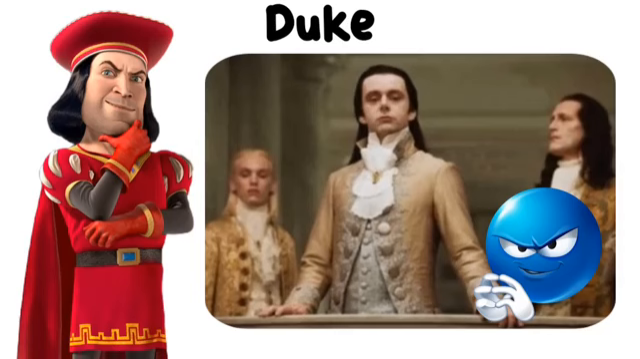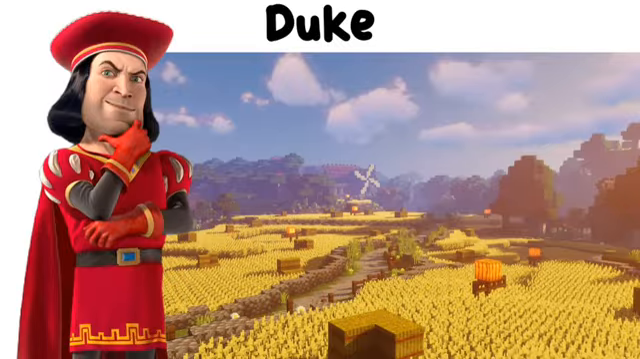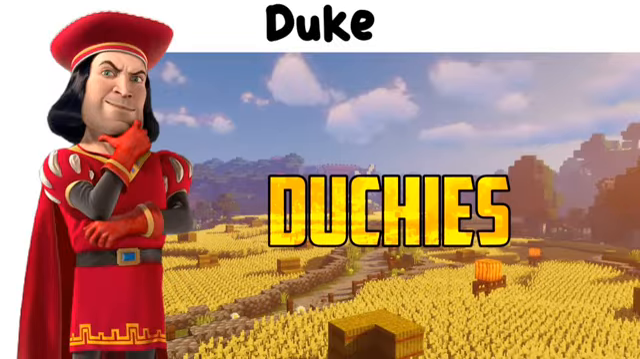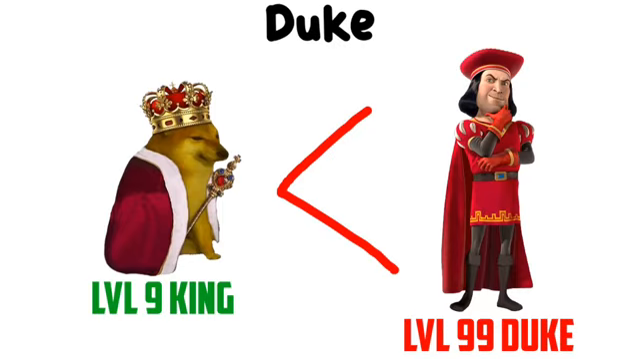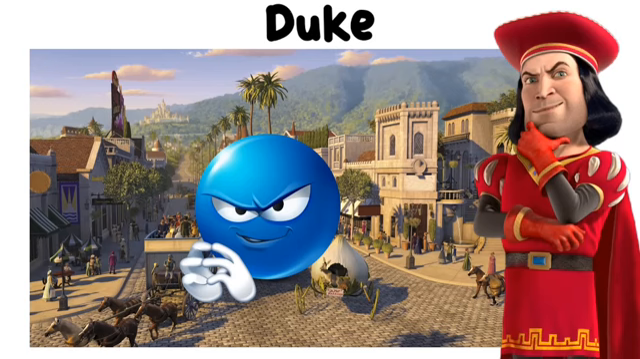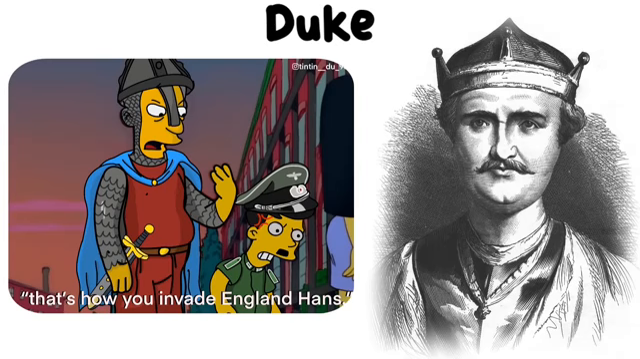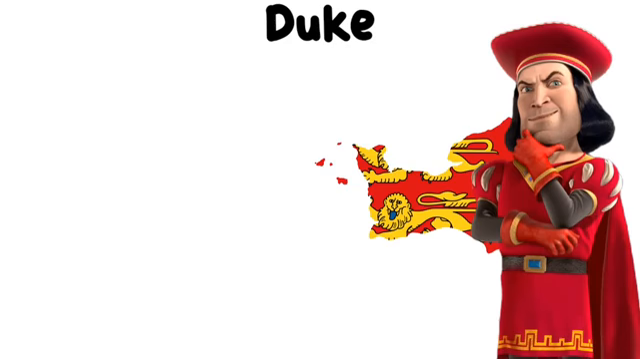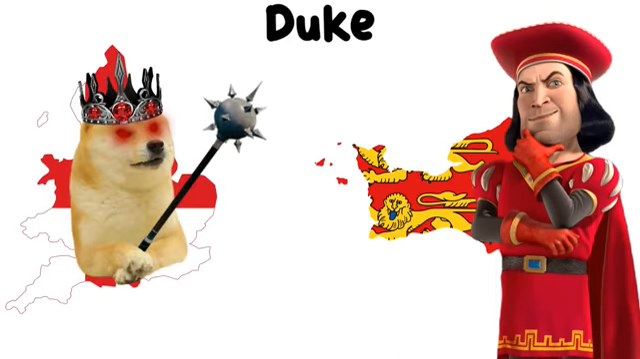Duke. A duke was one of the most powerful nobles, ranking just below a king. They ruled large areas called duchies, which often acted like mini-kingdoms. Some dukes had more power than weaker kings, especially if their lands were big or if the monarchy was unstable. A great example is William the Conqueror. He was just the Duke of Normandy until he invaded England in 1066 and made himself king.